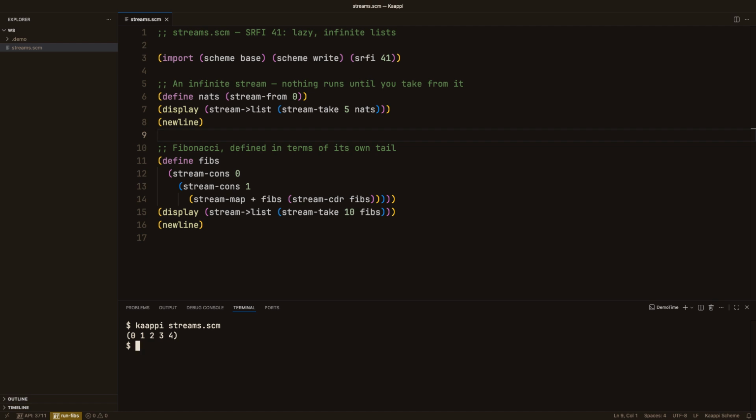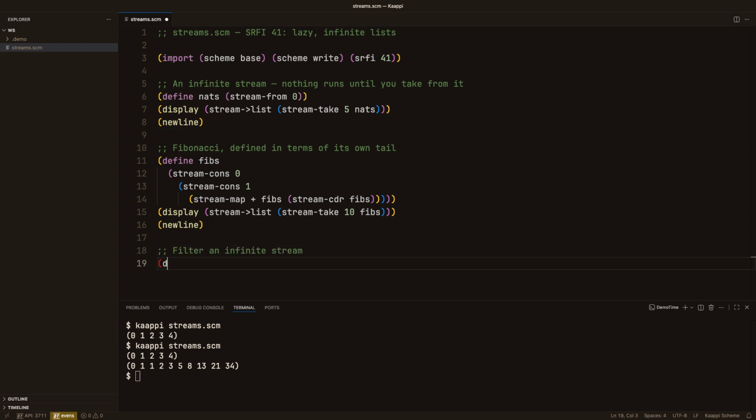Run it again, and there are the Fibonacci numbers. 0, 1, 1, 2, 3, 5, 8, 13, 21, 34. Take 20 next time. Take 1,000. The definition never changes, only how far you reach into it.